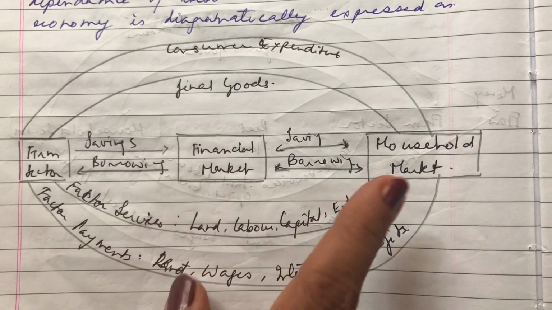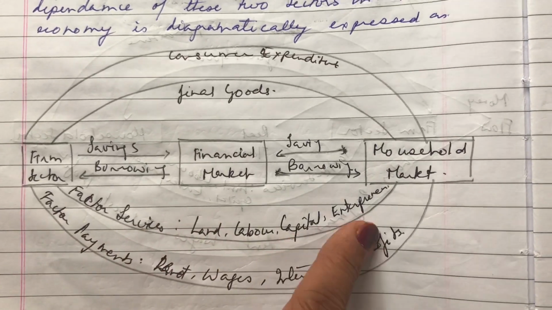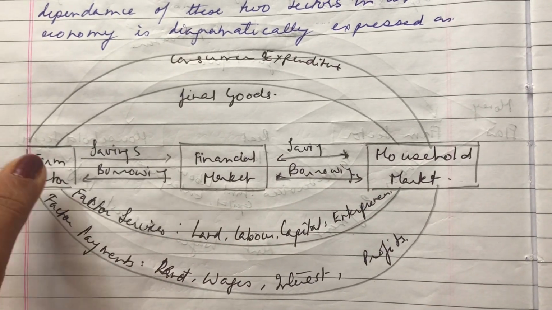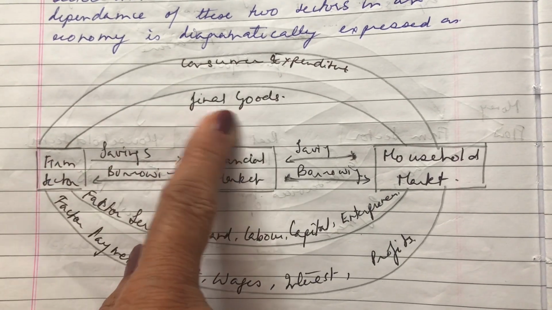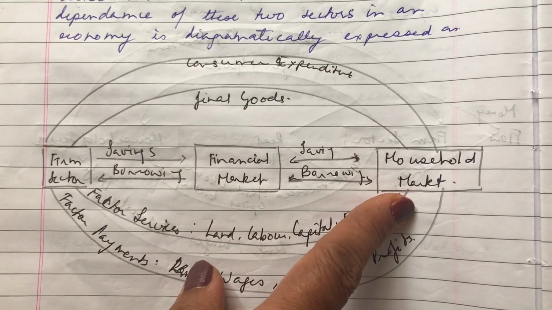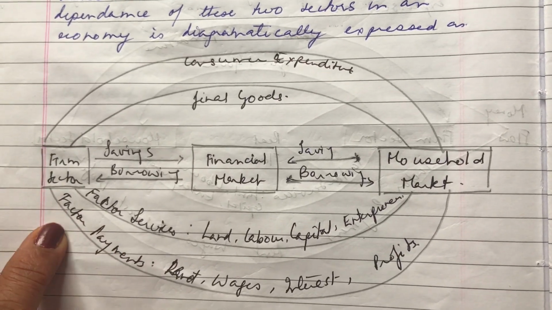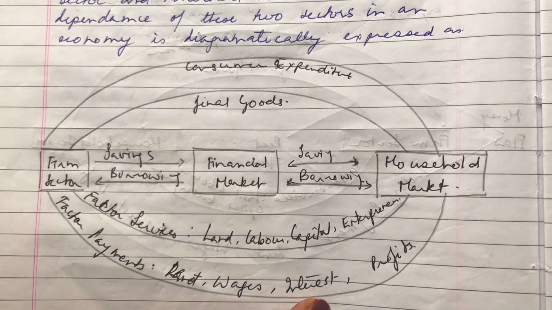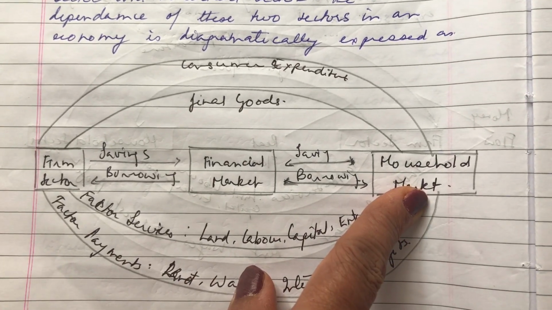So what happens is, from the household, you provide factor services, which is land, labor, capital and entrepreneur. All these go for work to whom? To the firm sector. And the firm uses all these factor services to provide the final goods. And these final goods are bought by the household market. Because the firm is employing factor services, the firm gives factor payments. What are these factor payments? Rent, wages, interest and profits. And these all will be taken by the household market.